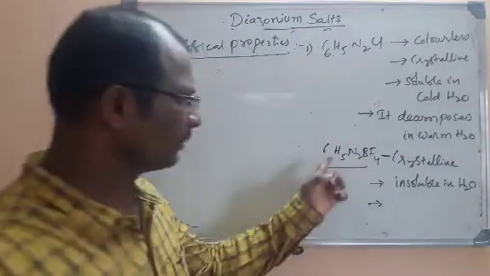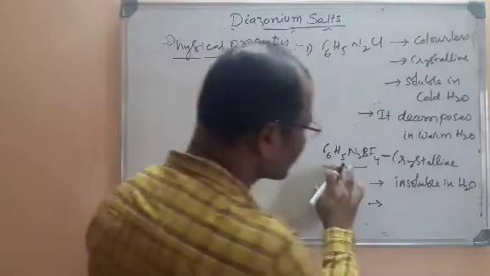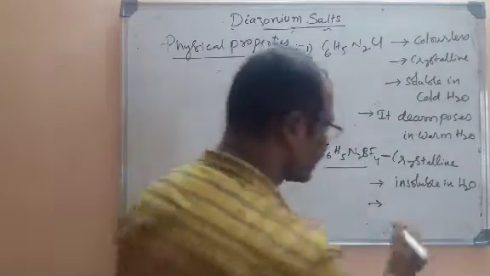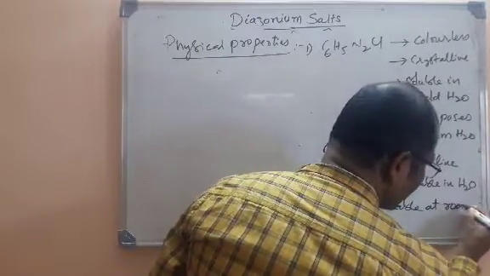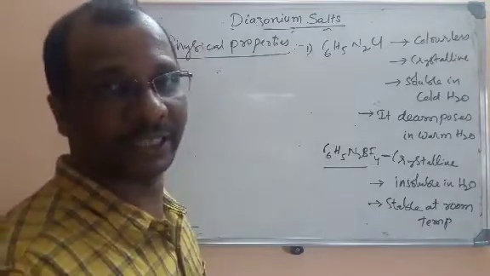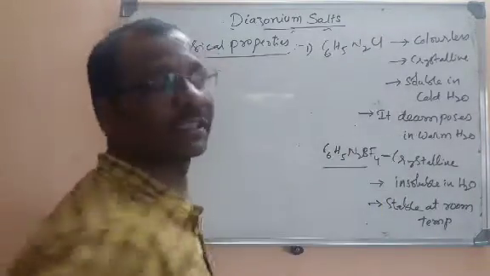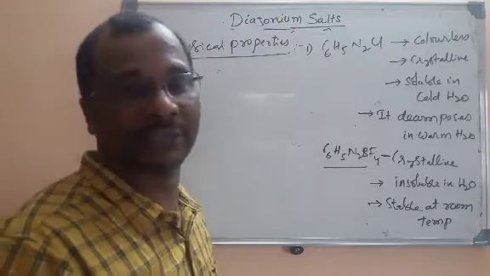I am talking about benzene diazonium fluoroborate, that is C6H5N2BF4. It is stable at room temperature. What is meant by it? At high temperature it will decompose again. Anyway, all these are unstable. So these are the physical properties of diazonium salts.